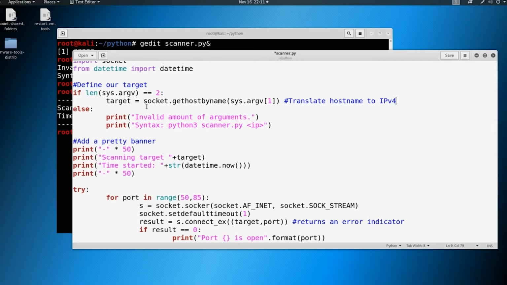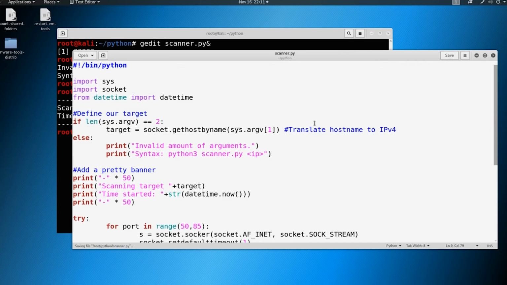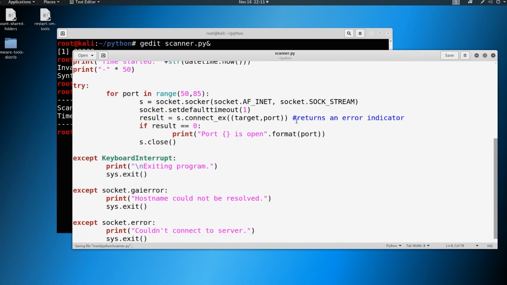So there are ways around this, and we'll talk about it when we get into a bash script that I wrote later on in the course, and we can look at how that was written and how it strips out some arguments and prevents some human error. But we'll get to that later. So let's go ahead and save this now. We've got our scanner script, and we're going to go ahead and run it.